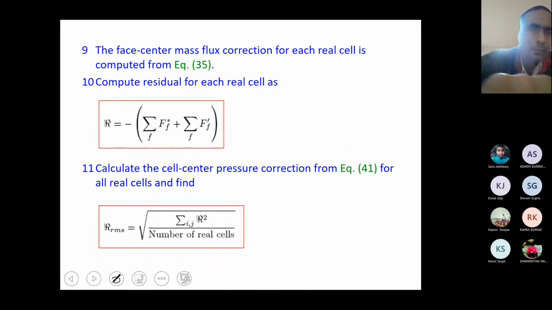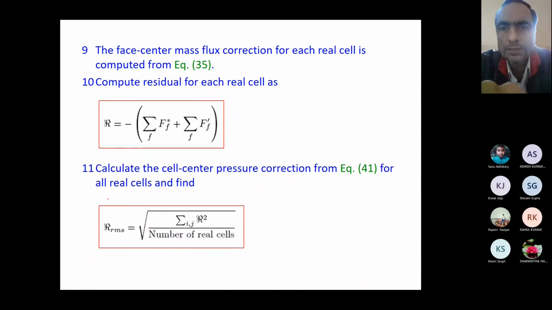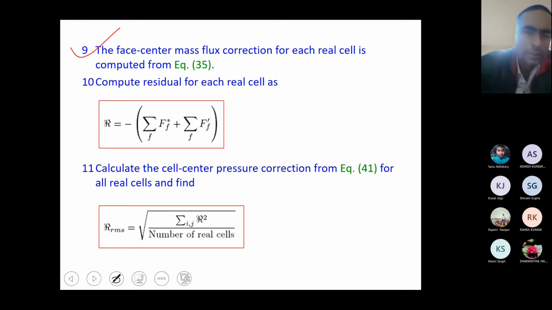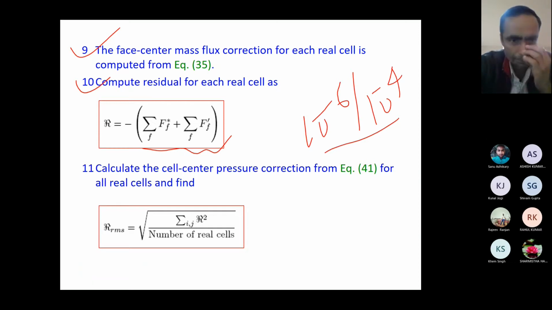Now in step 6, the face center mass flux corrections for each real cell are computed by equation 35. Now this is the residue I am talking about. So compute the residual, because this has to be made 0, and I also suggested this should be roughly around 10 raised to the power minus 8 to minus 4.